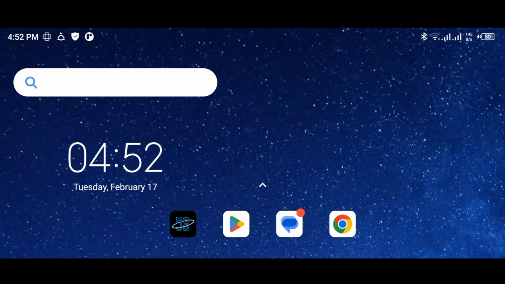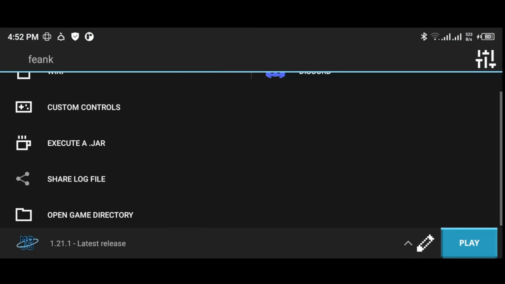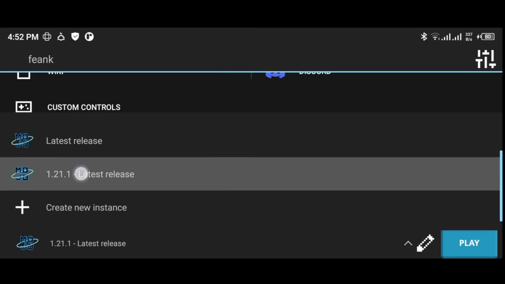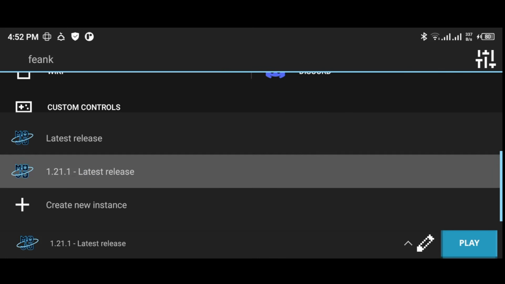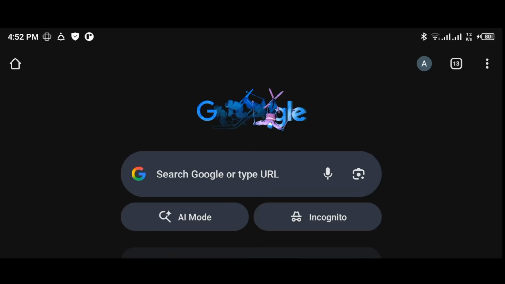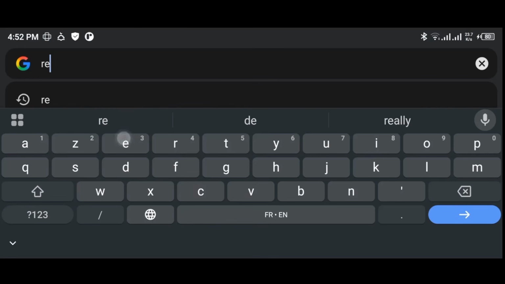Here is how you can download resource packs on Mojo Launcher Minecraft Java Edition. First, you need to know the version of your Minecraft. Open Mojo Launcher and you will find it written at the bottom. Mine is 1.21.1. Now go to any web browser you have and search for resource packs for Minecraft and choose the first or the second website.